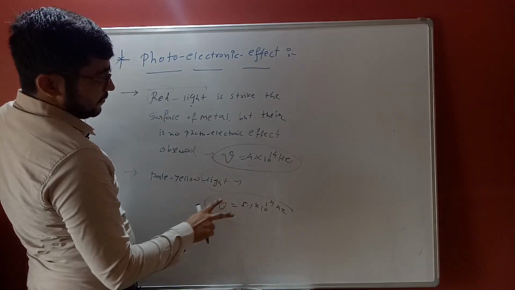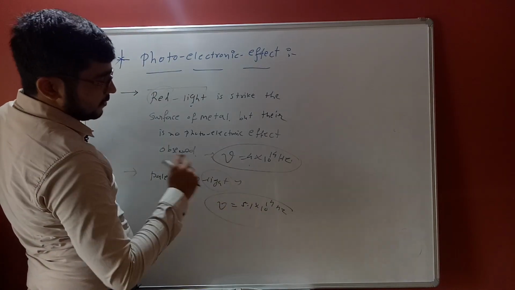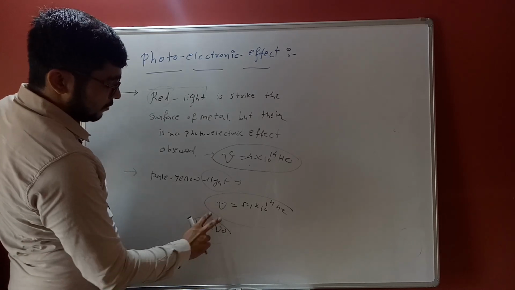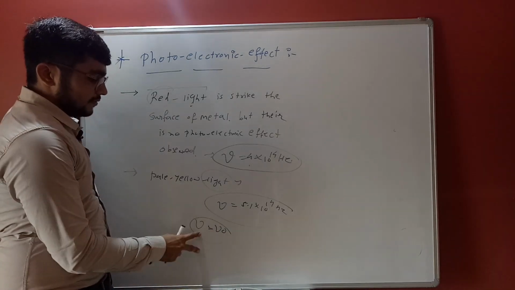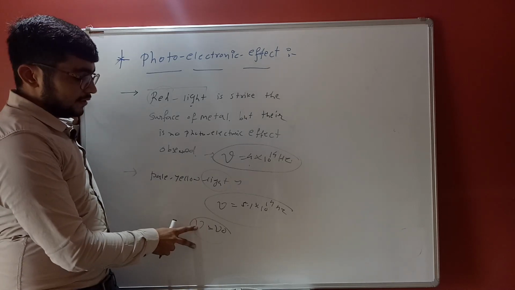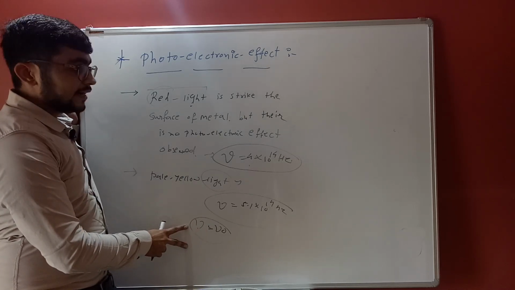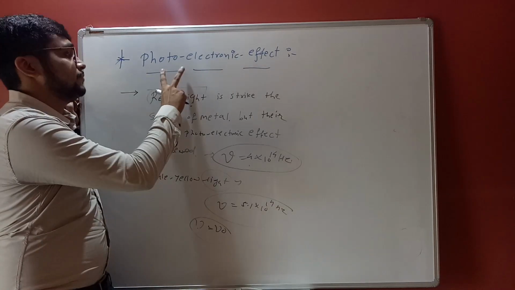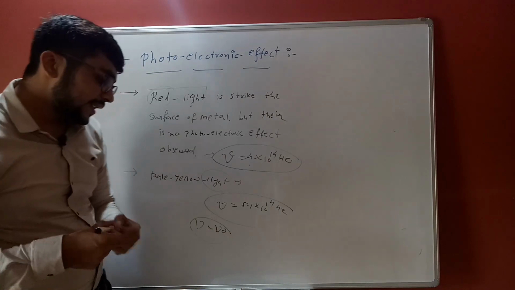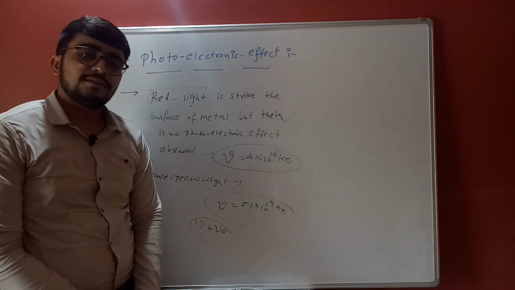This frequency is higher than the threshold, so mu is greater than mu 0 is followed here. So this color can eject electrons and produce the photoelectric effect. It does not depend merely on the intensity of the color.